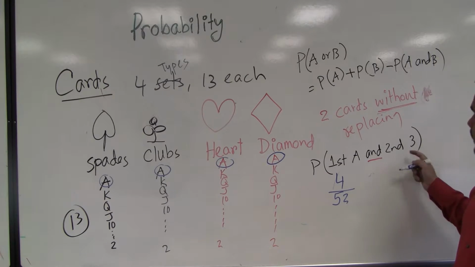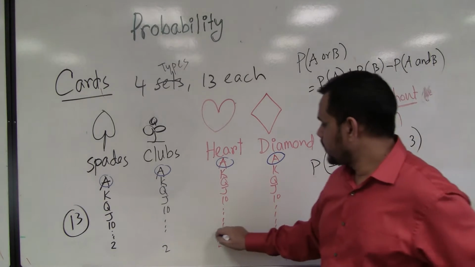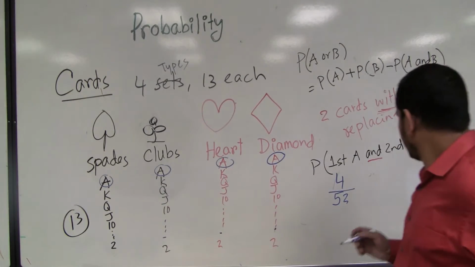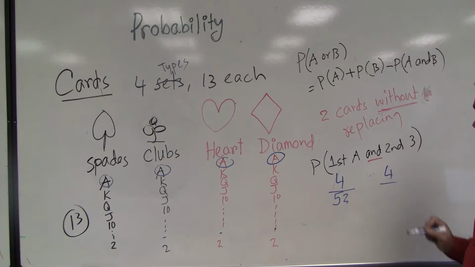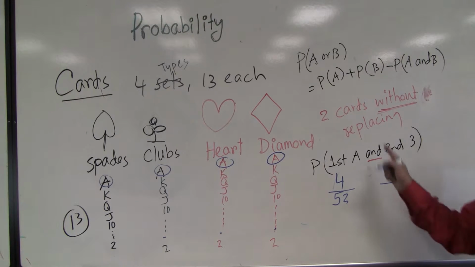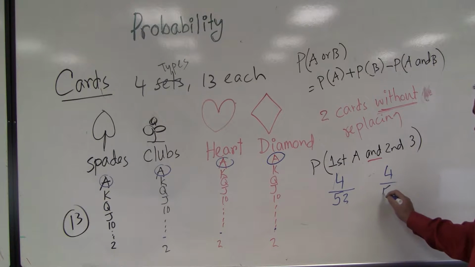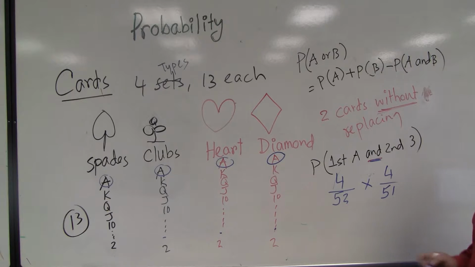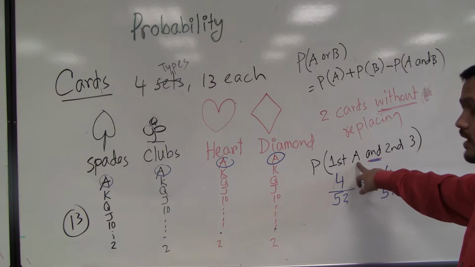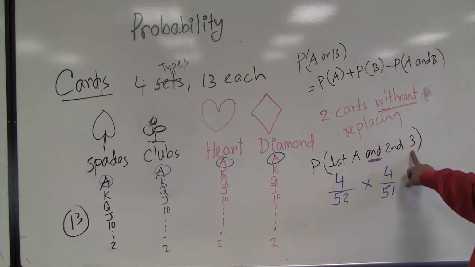Second time 3. Again, how many 3 do I have? 1 here, 1 here, 1 here, 1 here. So 4 threes. But second time, what is my total options? 52? No, because I did not replace the first card. So 51. Now, as it is and, I will multiply. So this is the probability that first time it is an A, second time it is a 3.